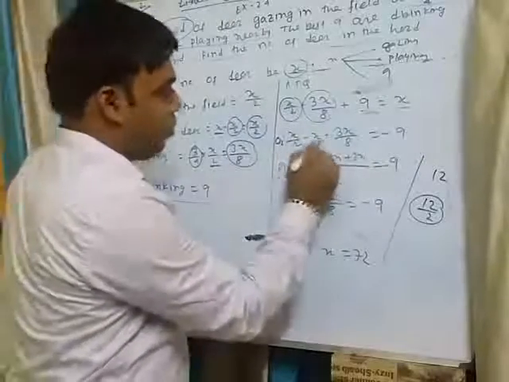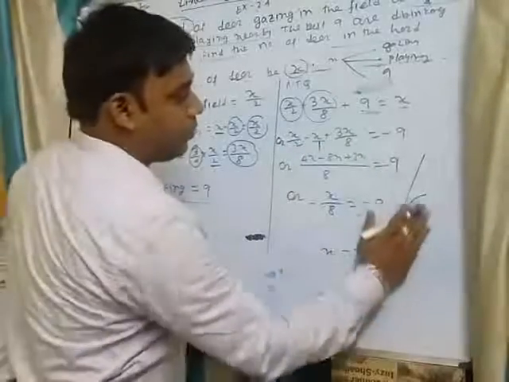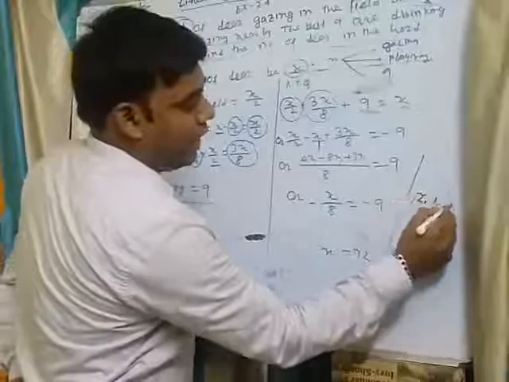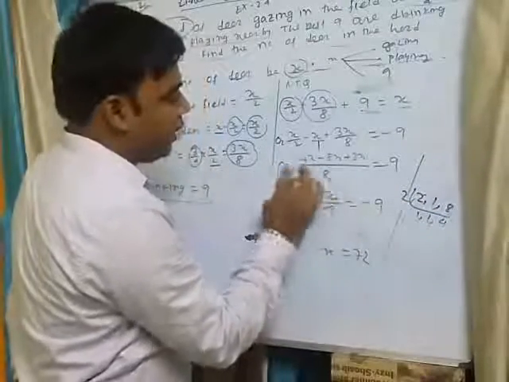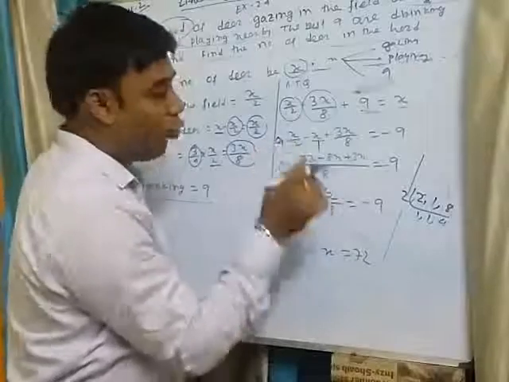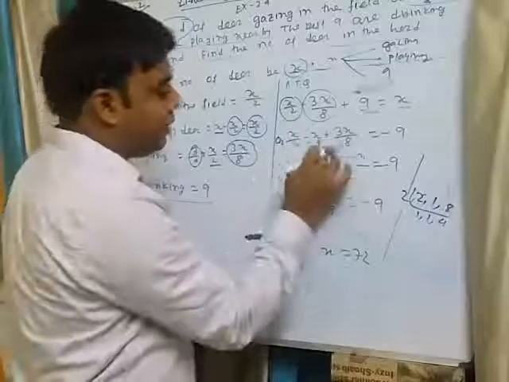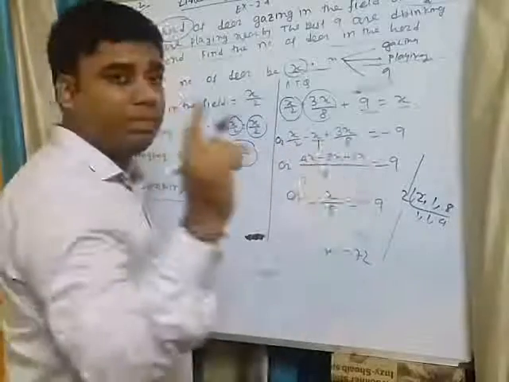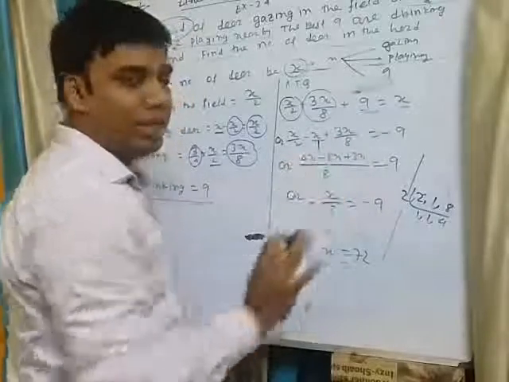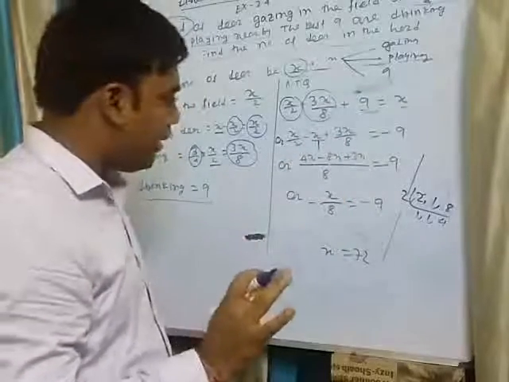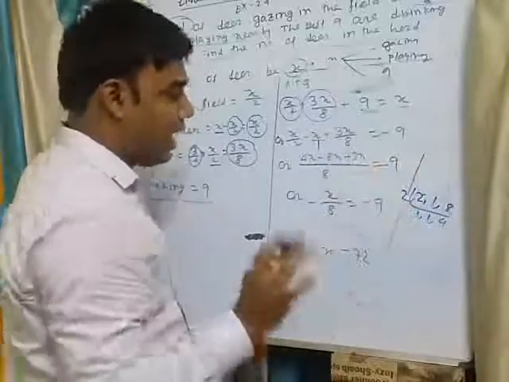Now what is the LCM of 2, 8, and 1? That is 8. Now 8 divided by 2 is 4, 4 into x, 4x. 8 divided by 1 is 8, that is minus 8x. 8 divided by 8 is 1, 1 into 3x, 3x. 4x plus 3x is 7x, 7x minus 8x is minus x by 8, and the 9 on this side becomes minus 9.